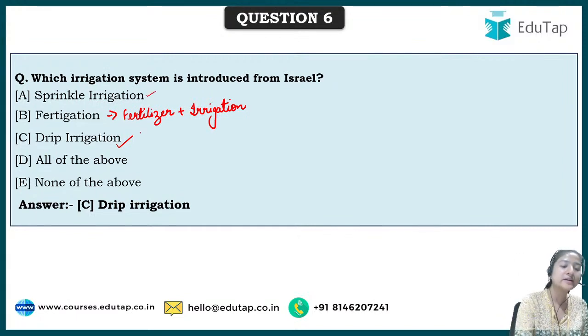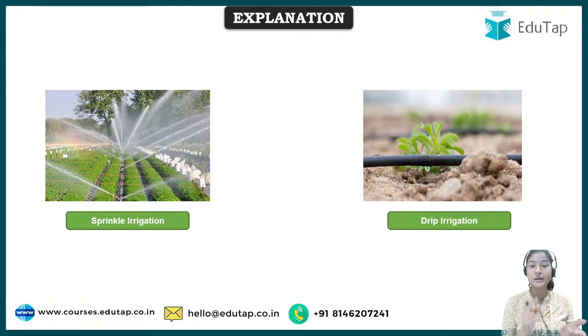Now comes sprinkler and drip irrigation. This comes under the pressurized system that we discussed in question number 2, if you remember. The pressurized system can be of two types: sprinkler irrigation and drip irrigation.